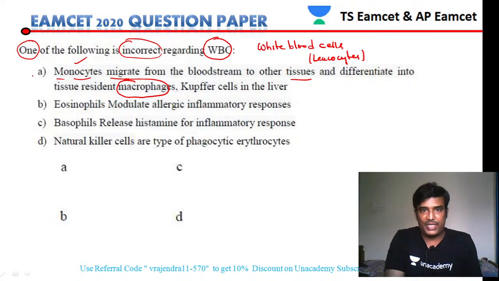So no doubt this statement is correct. The Kupffer cells are present in the liver. Macrophages that are present in the liver are called Kupffer cells. So no doubt this is also a right statement. So statement A is a right statement.